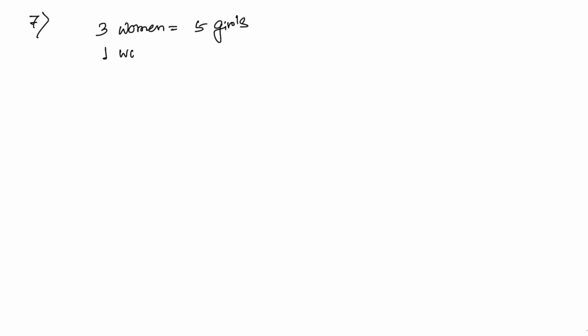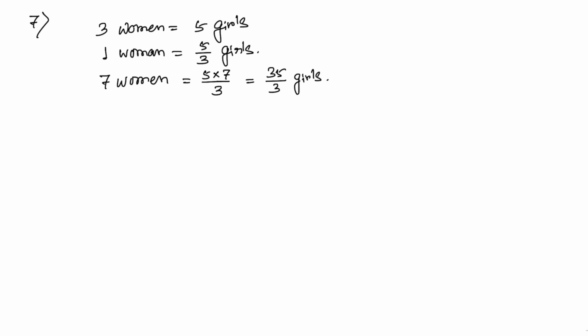Then 1 woman equals 5 by 3 girls. And how many women are there in total? 7. So 7 women equal 5 into 7 by 3, and that equals 35 by 3 girls. Now the total number of girls here: 7 women plus 11 girls. So that means 35 by 3 plus 11, and that equals 68 by 3 girls at last.